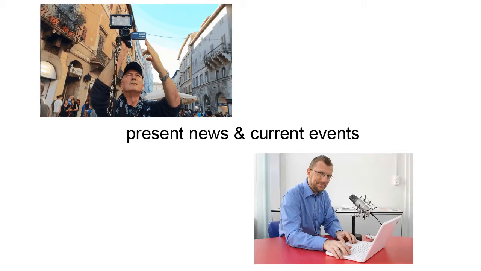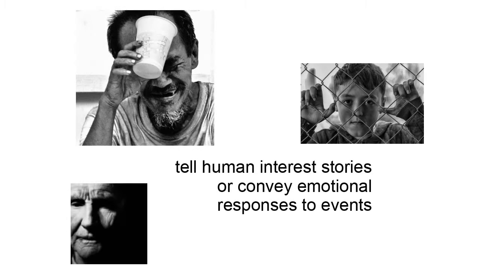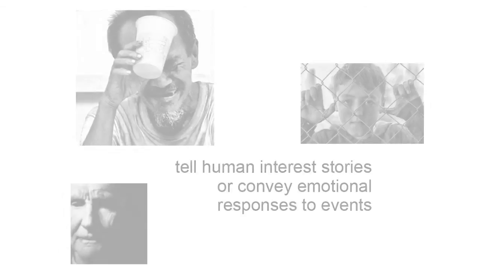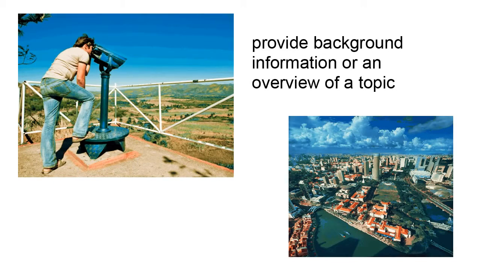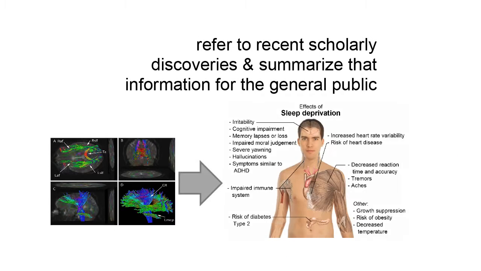Sources like newspaper articles present news and current events as they occur. Magazine articles often tell human interest stories or convey emotional responses to events. Both magazine and newspaper articles can be used to get background information or get an overview of a topic. These sources also may refer to recent scholarly discoveries and summarize that information for the general public.